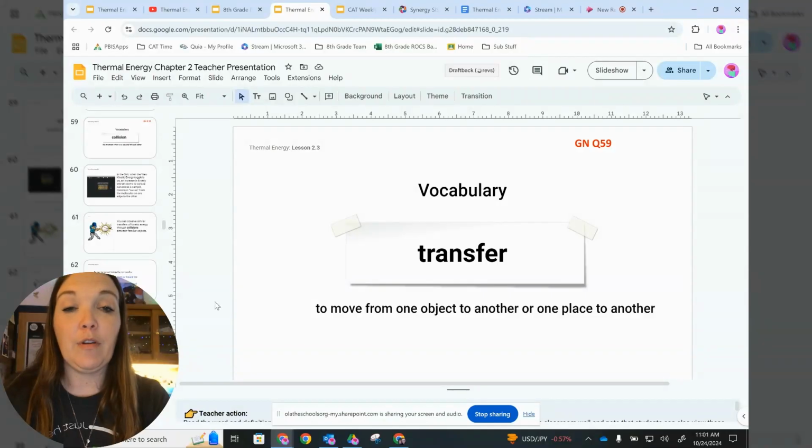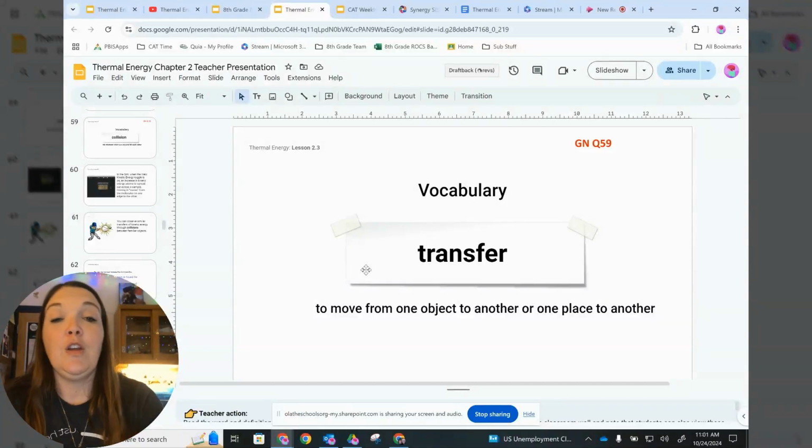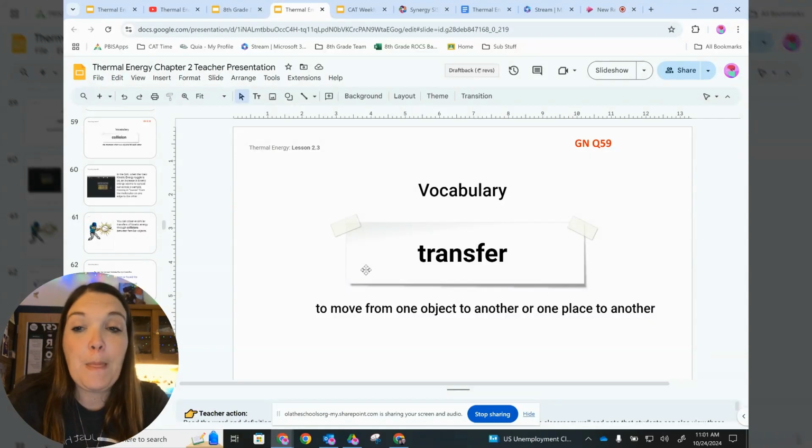But the actual vocabulary for transfer, the actual definition, guided notes question 59, is to move from one object to another or one place to another. So it makes sense that if you're transferred, you're moving from one place to another, right? Okay, so get that down in your guided notes question 59.